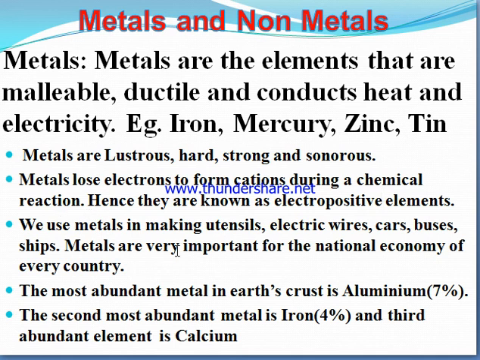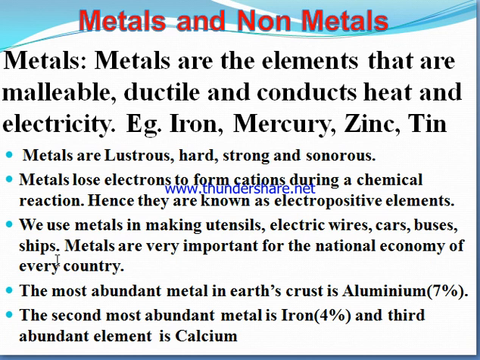We use metals in making utensils, electric wires, cars, buses, ships. Metals are very important for the national economy of every country. For example, if in a country gold, a metal, is found in very large amounts, then its economy stays very good. If in another country iron is found, its economy is also good, but not as good as gold, because you know the price of gold is near about 47-48,000 per 10 gram.